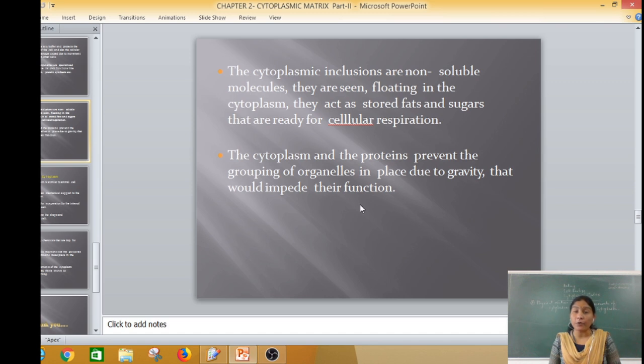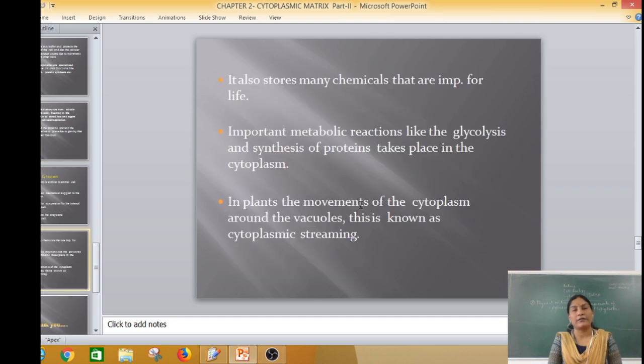Cytoplasm and the proteins prevent the grouping of organelles in one place due to gravity, which would impair their function. It also stores many chemicals that are important for life, and important metabolic reactions like glycolysis and synthesis of proteins also take place in the cytoplasm.